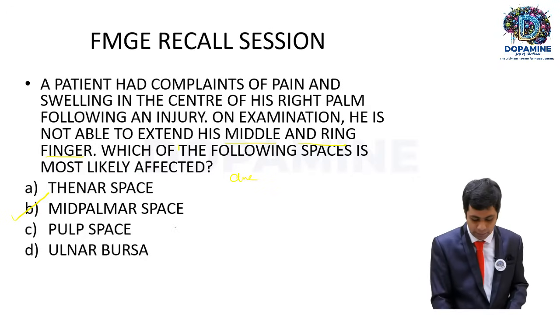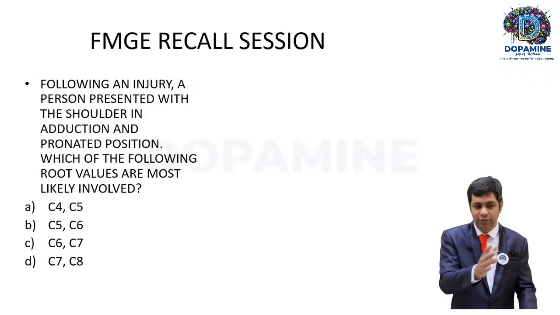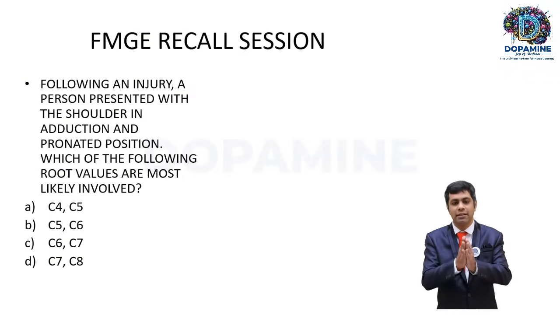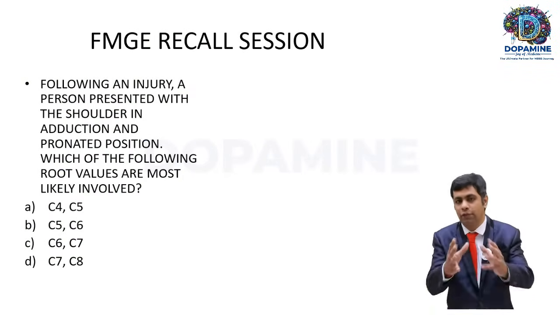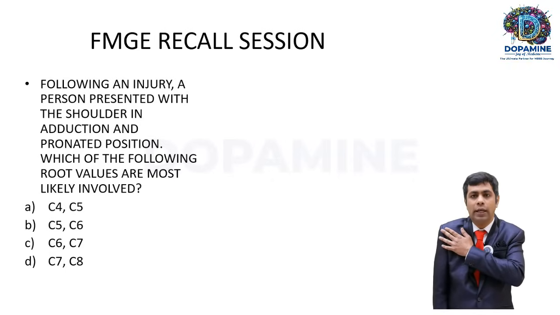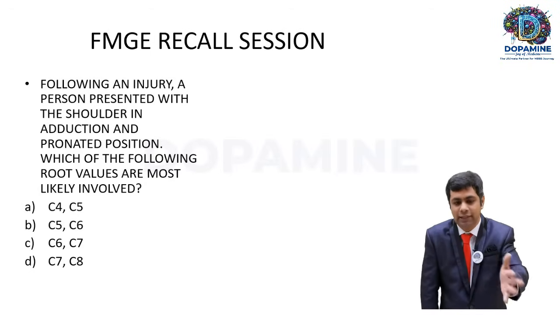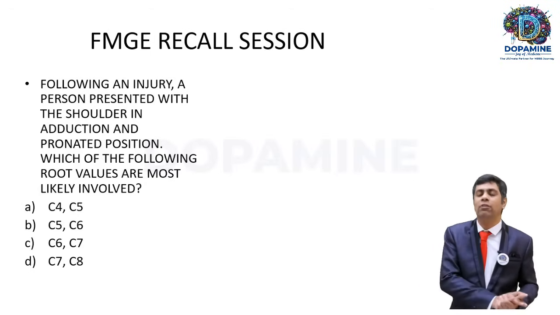So that is why the mid-palmar space will be the answer for this question. Is that clear? Next question: following an injury, a person presented with this kind of deformity. The shoulder, the arm is in adduction position. The arm is pronated and it is in extended position. This is what the scenario has been given in an exam. Which of the following root values are most likely to be involved?